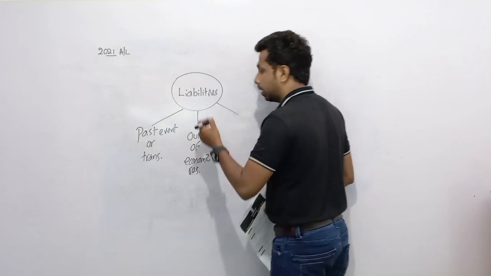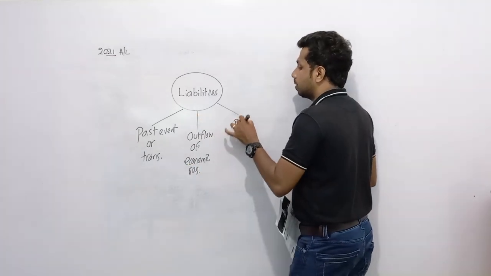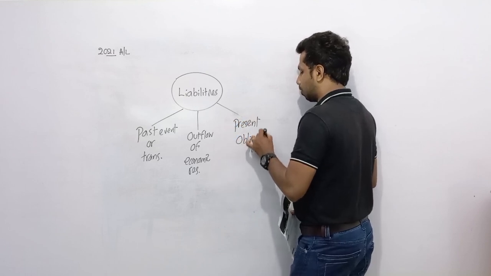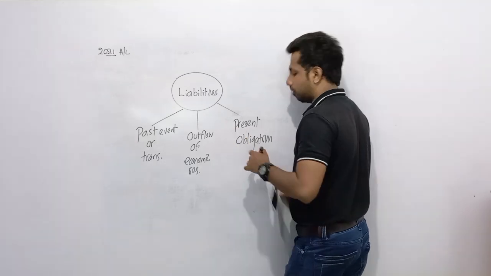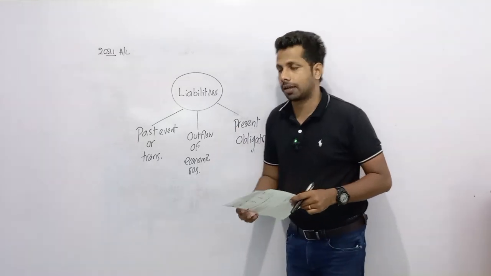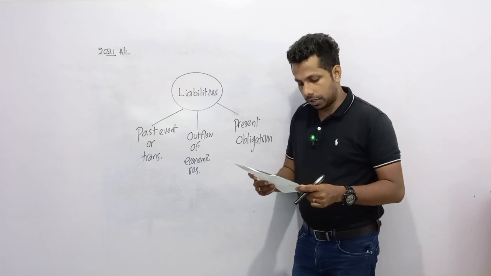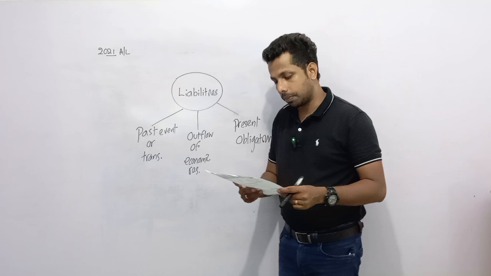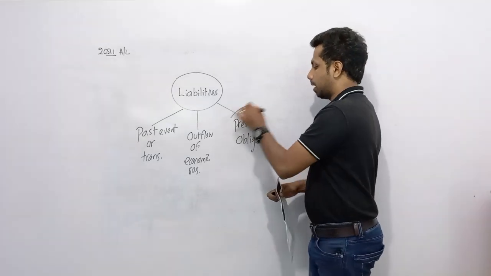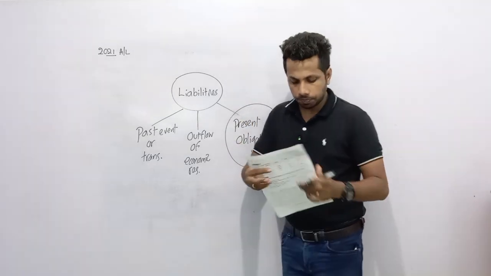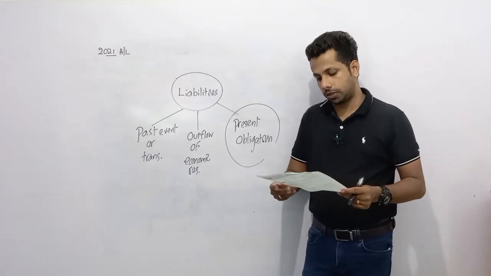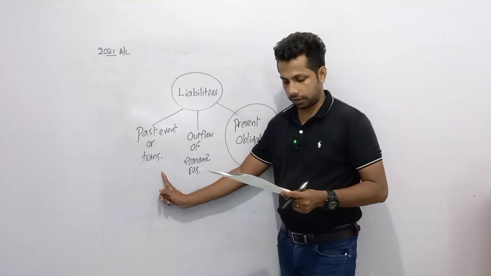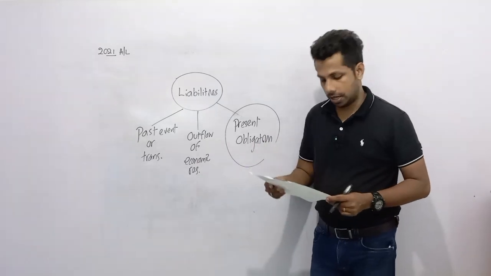And dear children, when it comes to liabilities, we can see liabilities as present obligations. So these are the three main characteristics of liabilities. However, here, what is the answer? A liability is defined as a present obligation to transfer economic resources as a result of a past event or transaction. So, present obligation is the answer.